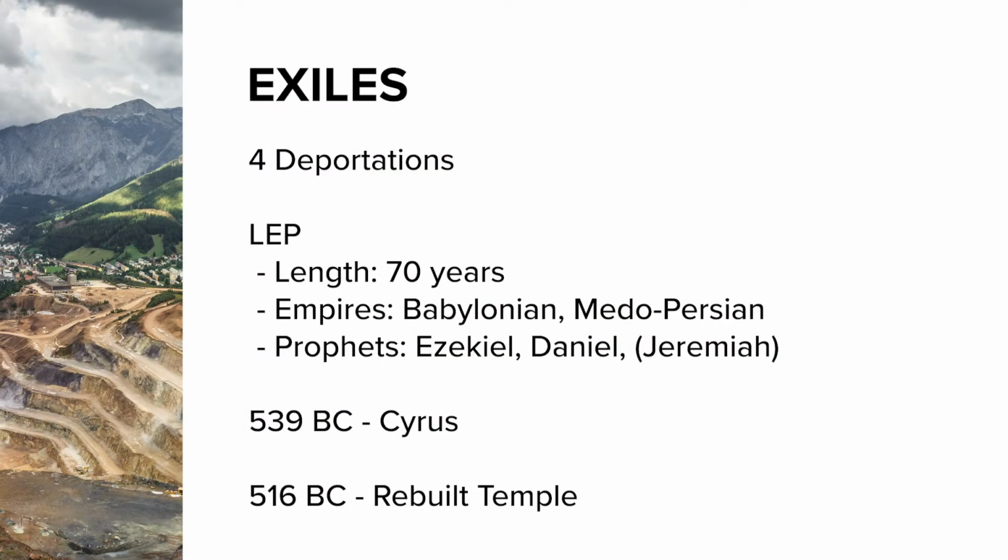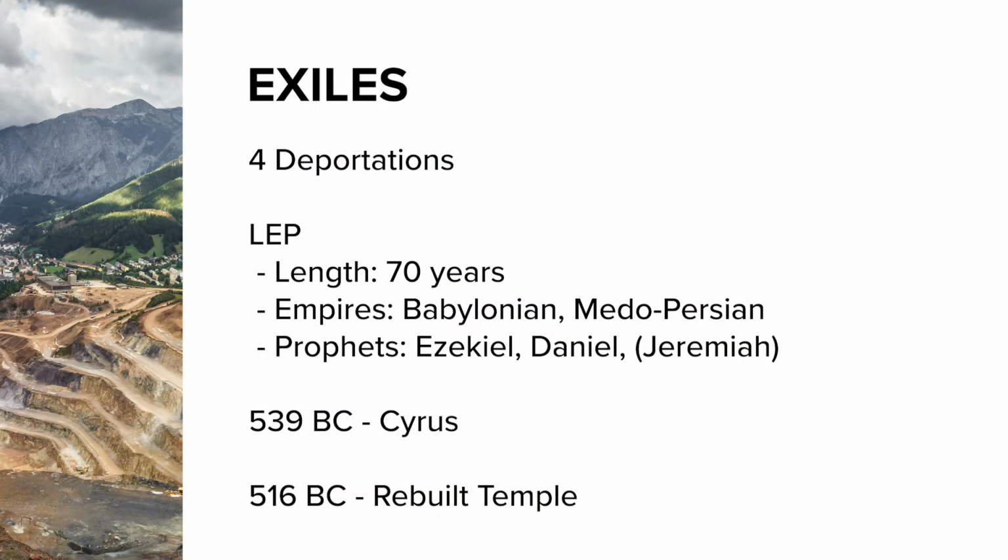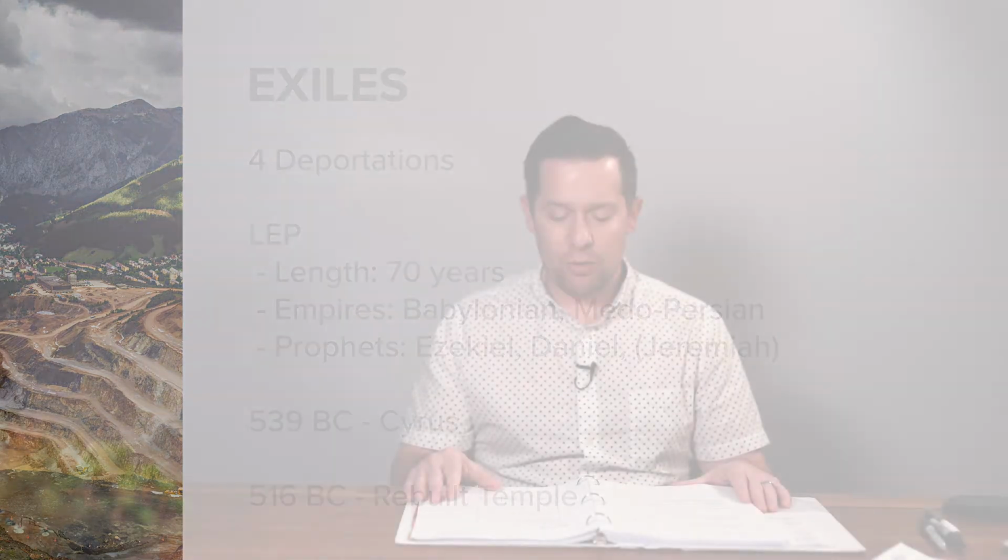We have 2 more dates for you to remember. 539, and the name you're going to remember is Cyrus. Cyrus is the king of Persia, and he will take over the kingdom of Babylon. Our panorama timeline and the biblical narrative is going to be intersecting with real events and real history. It always is, but here we're going to have some of those real non-Jewish people intersecting with our story, and that first one's going to be Cyrus, king of Persia. And then in 516, we're going to have the temple rebuilt in Jerusalem. And so there's our timeline: LEP, L-E-P, length, empires, prophets, and then 539 and 516.